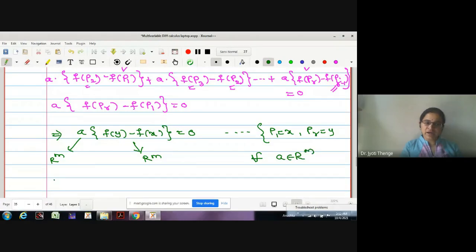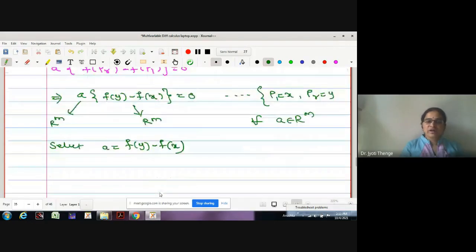Therefore, I am going to select the vector A as this bracket itself, that is fy minus fx. What will happen then? It will be a dot product of A with A. Therefore, what's the value it is going to give us? A dot A is 0, no? If I select A as fy minus fx here, A dot A is 0 will give us A is equal to 0, and which proves in turn fy is equal to fx for all x, y in the domain.